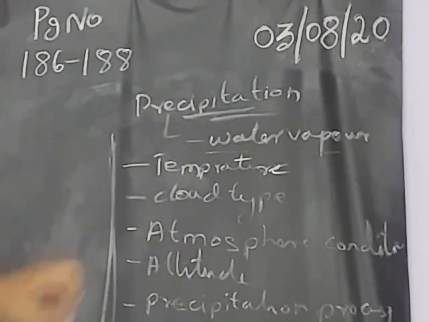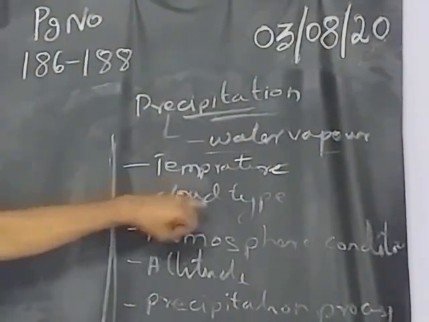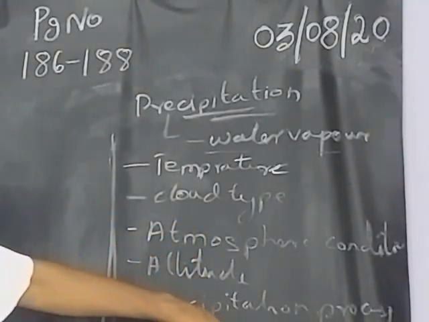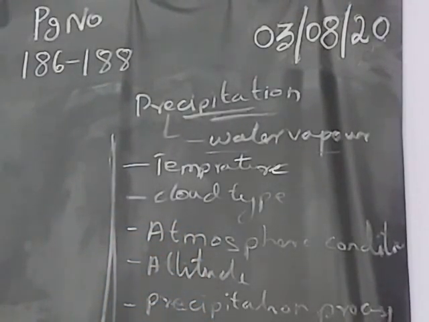Because of what all? Because of the temperature, because of the cloud type, because of the atmosphere condition, because of the altitude, and because of the precipitation process. Okay, these are all the precipitation process. After precipitation, it will be formed.